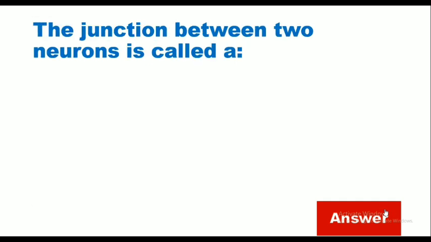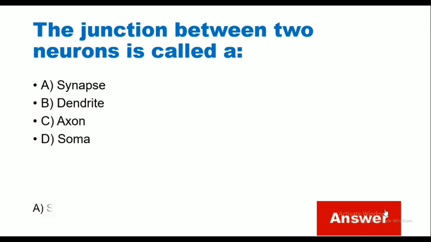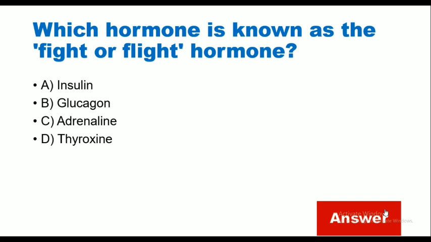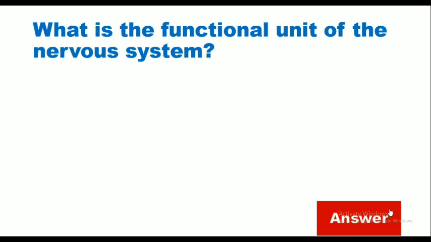The junction between two neurons is called a synapse, dendrites, axon, soma. Synapse. Which hormone is known as the fight or flight hormone? Insulin, glucagon, adrenaline, thyroxine. Correct answer is adrenaline.